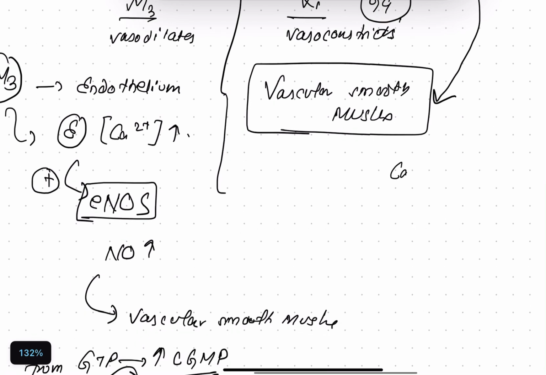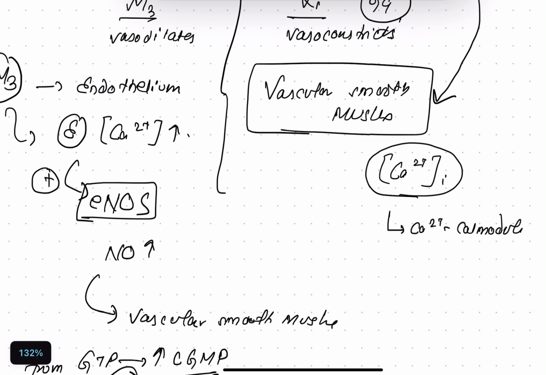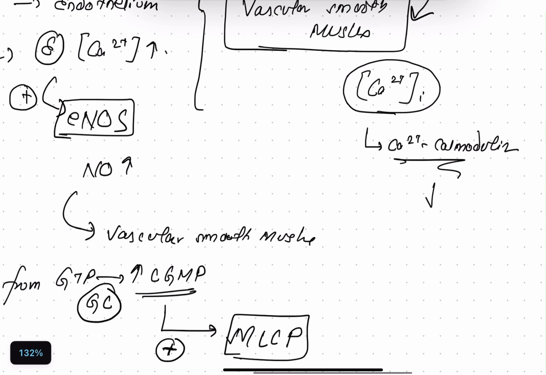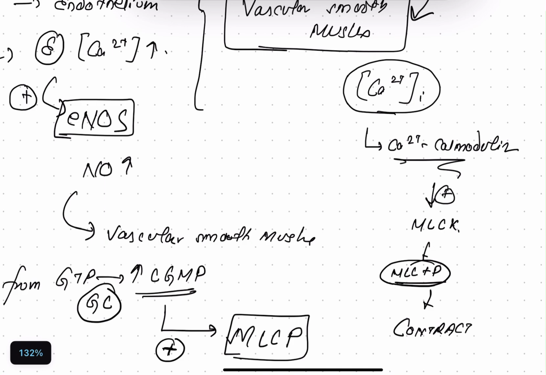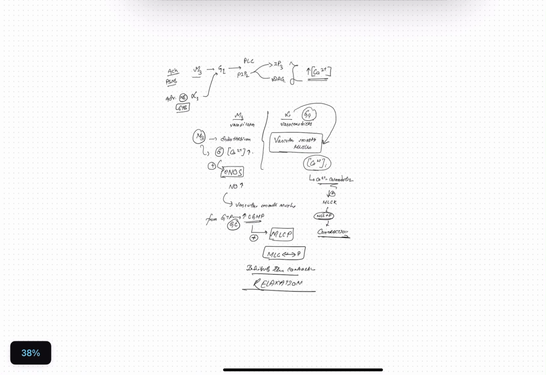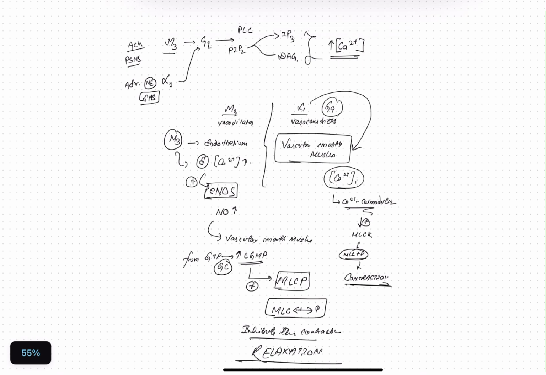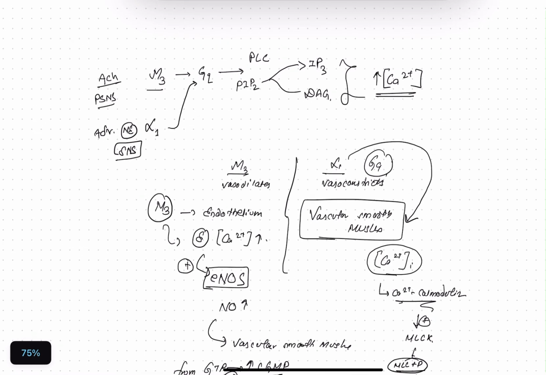So it causes intracellular calcium to increase in vascular smooth muscle, which in turn binds to calmodulin, and it is going to activate myosin light chain kinase, which brings myosin light chain and phosphate together, thus causing contraction, right?